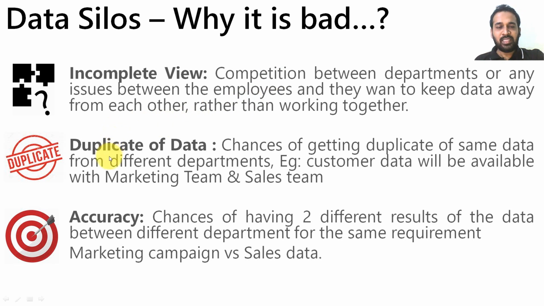And the next is the duplication of data. There are chances of getting duplicates of the same data from different departments. For example, customer data will be available with the marketing team and also the sales team. It should not happen, right? It has to be one centralized customer data set which is used by both teams. And the lack of accuracy. There are chances of having two different results of the data between different departments for the same requirement, like marketing campaign data versus the sales data. They have different requirements, so they will have different results.